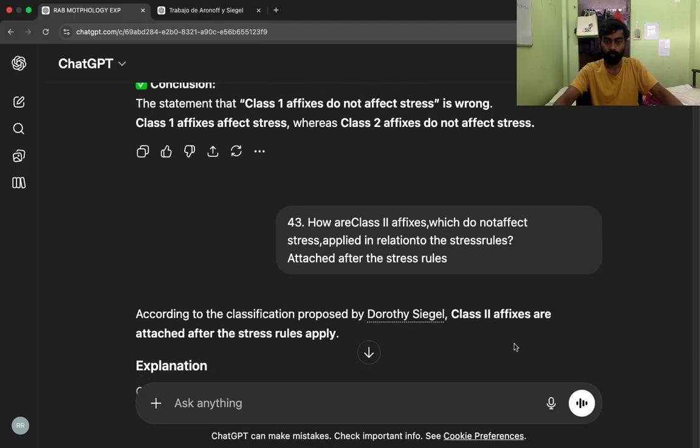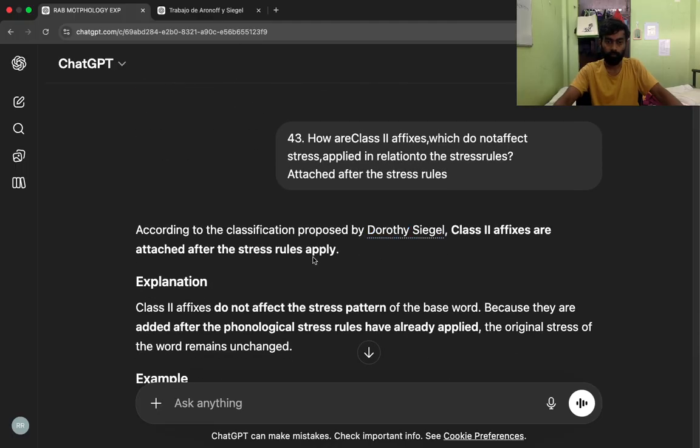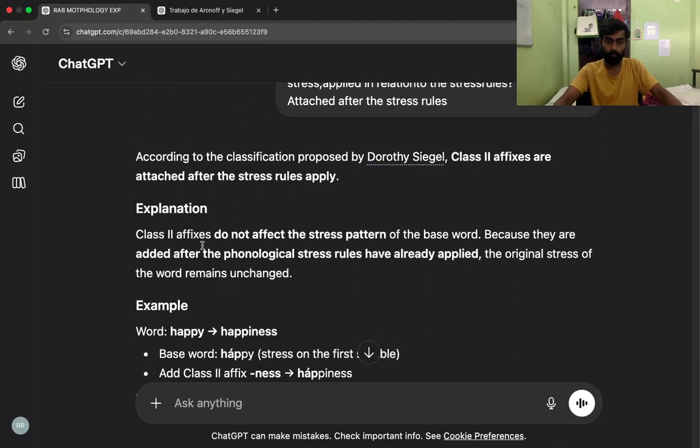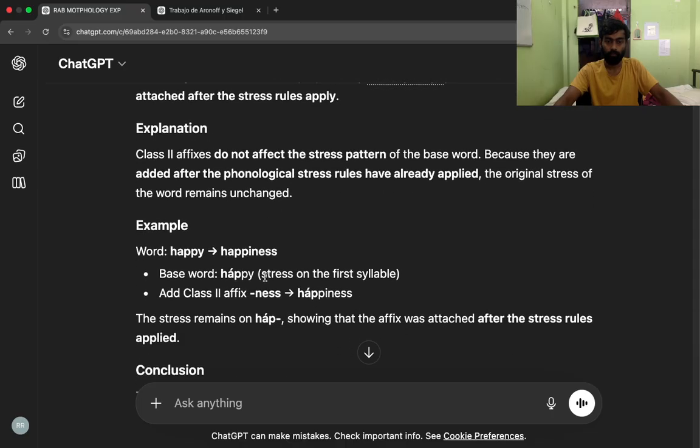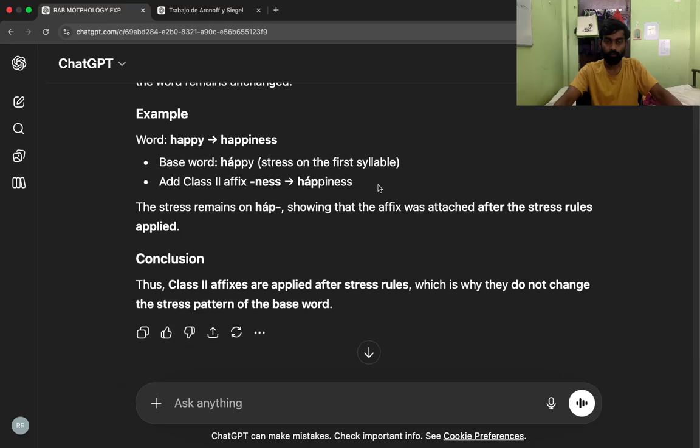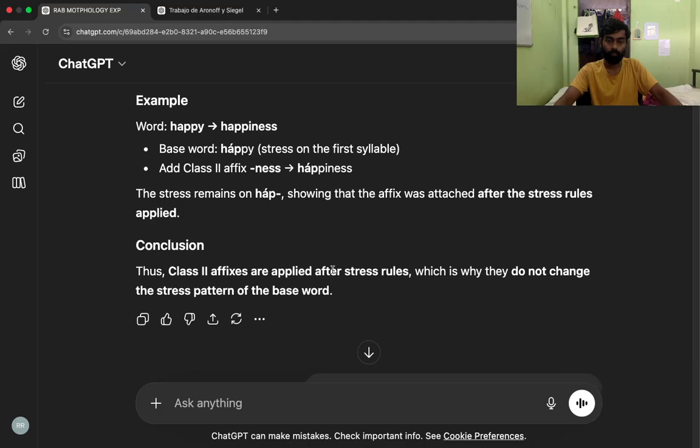According to the classification proposed by Dorothy Siegel, Class 2 affixes are attached after the stress rules apply. Explanation: Class 2 affixes do not affect the stress pattern of the base word, because they are added after the phonological stress rules have already applied. The original stress of the word remains unchanged. Example: word, happy, happiness. Base word: happy, stress on the first syllable. Add Class 2 affix -ness: happiness. The stress remains on hap, showing that the affix was attached after the stress rules applied. Conclusion: thus, Class 2 affixes are applied after stress rules, which is why they do not change the stress pattern of the base word.